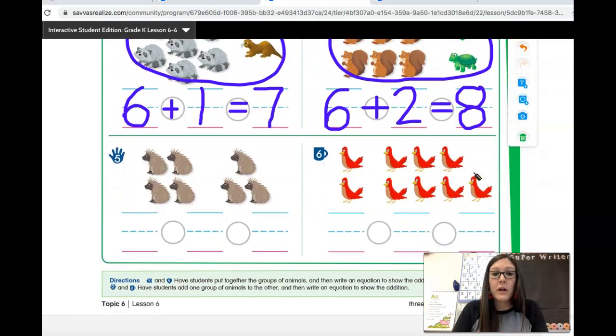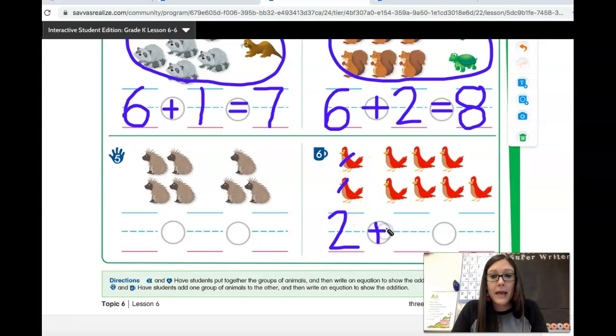All right, we're going to try one more. I'm going to skip number 5, and I want to look at number 6, coffee cup. You can do that one later on your own if you want to, but you don't have to. All right, let's join these 2 groups of redbirds and find out how many there are in all. First, we have to write an equation that matches the picture. How many birds are in the first group? 1, 2. Let's write the 2. That 2 stands for these 2 redbirds.